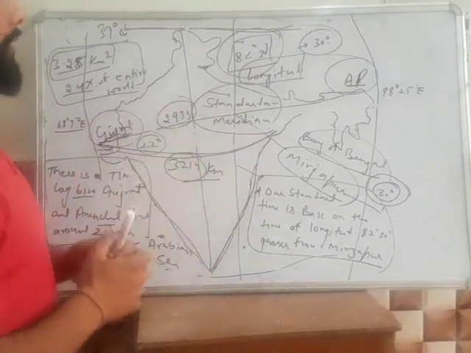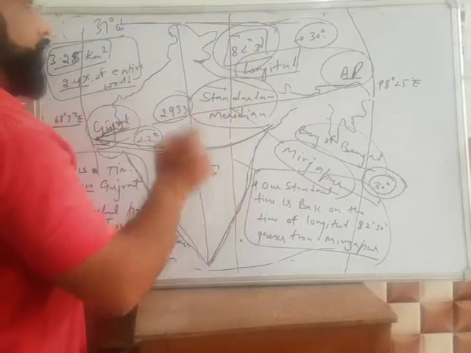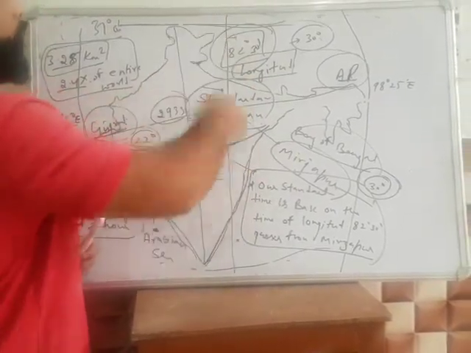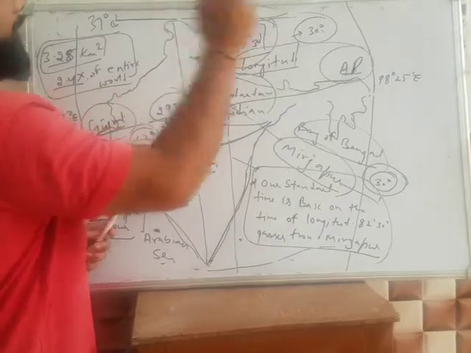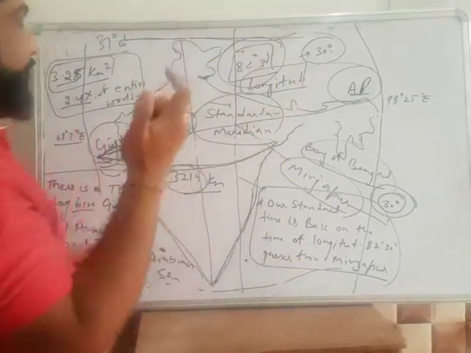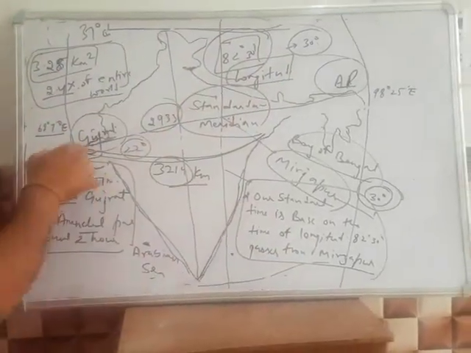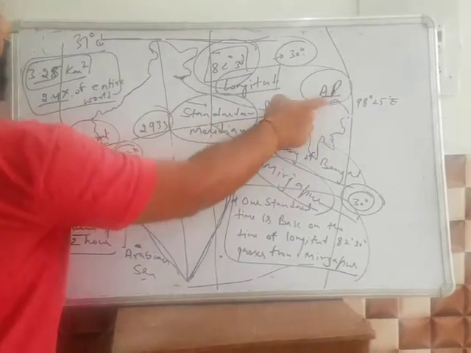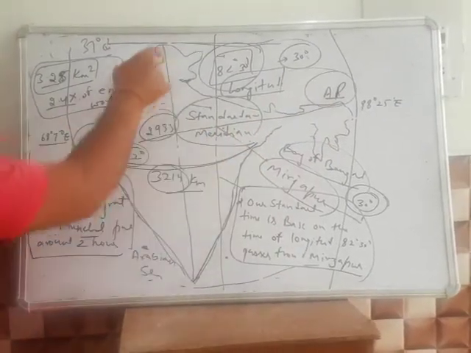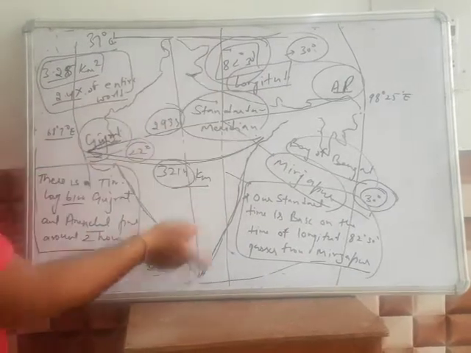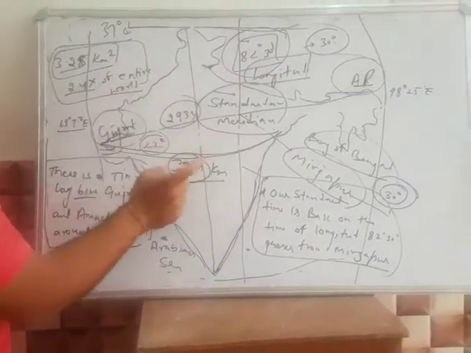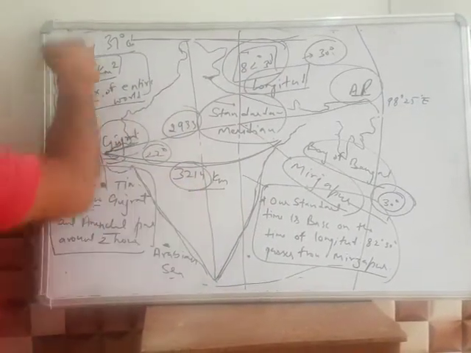So many questions are there. The longitudinal line which passes through 82 degrees 30 minutes is known as the standard meridian. This is also an important question: what is the distance between Gujarat and Arunachal Pradesh? 2933. What is the distance between the Jammu Kashmir and Tamil Nadu border? 3214 kilometers.